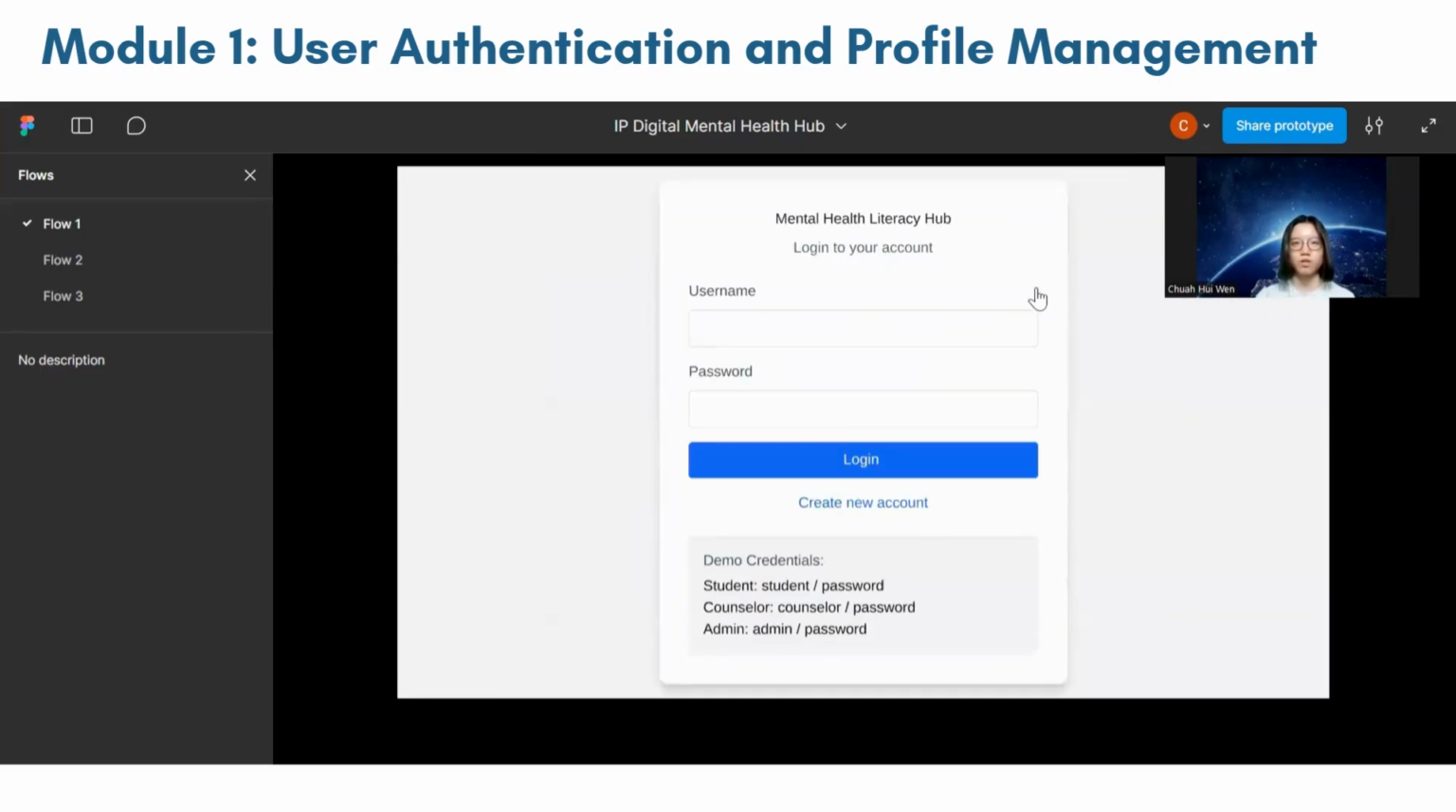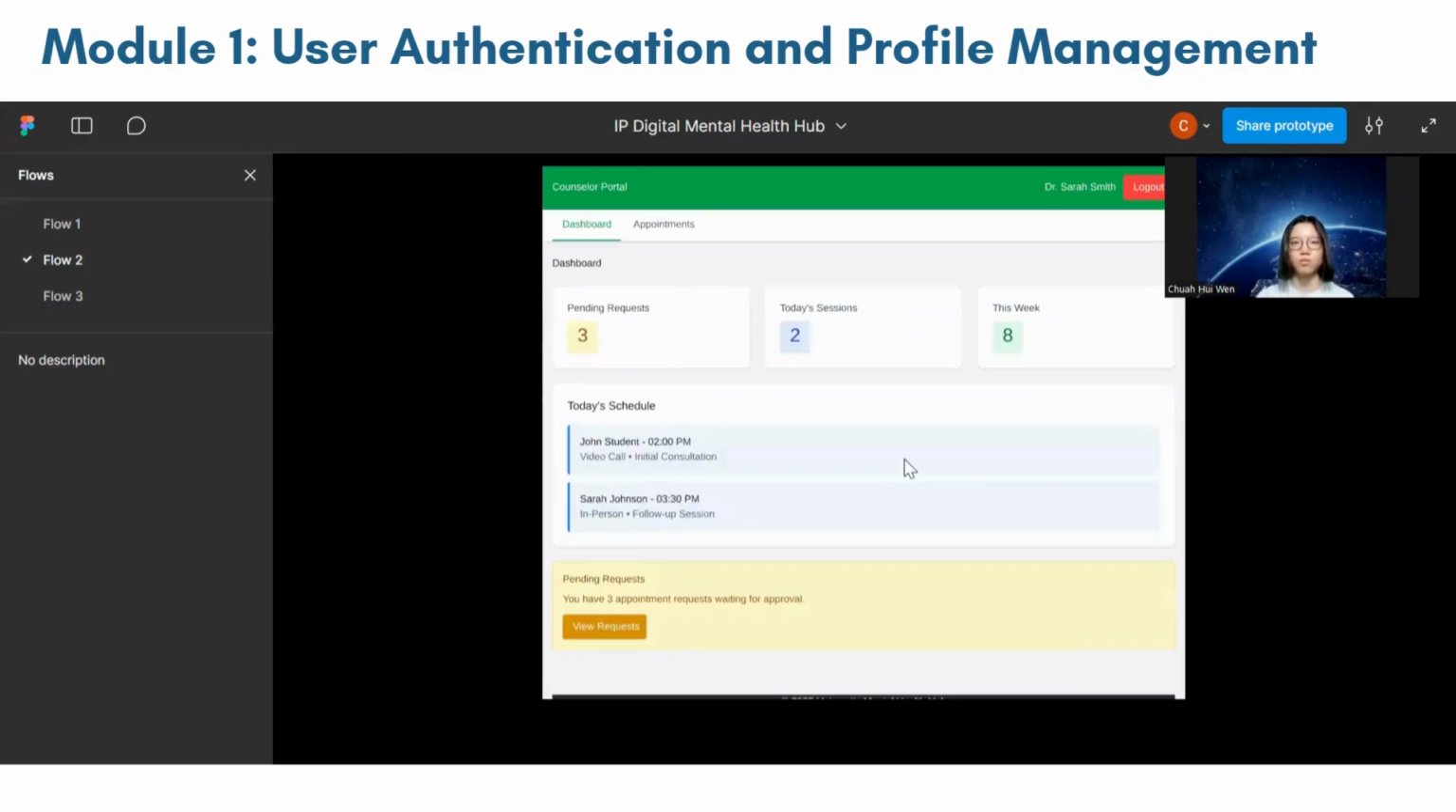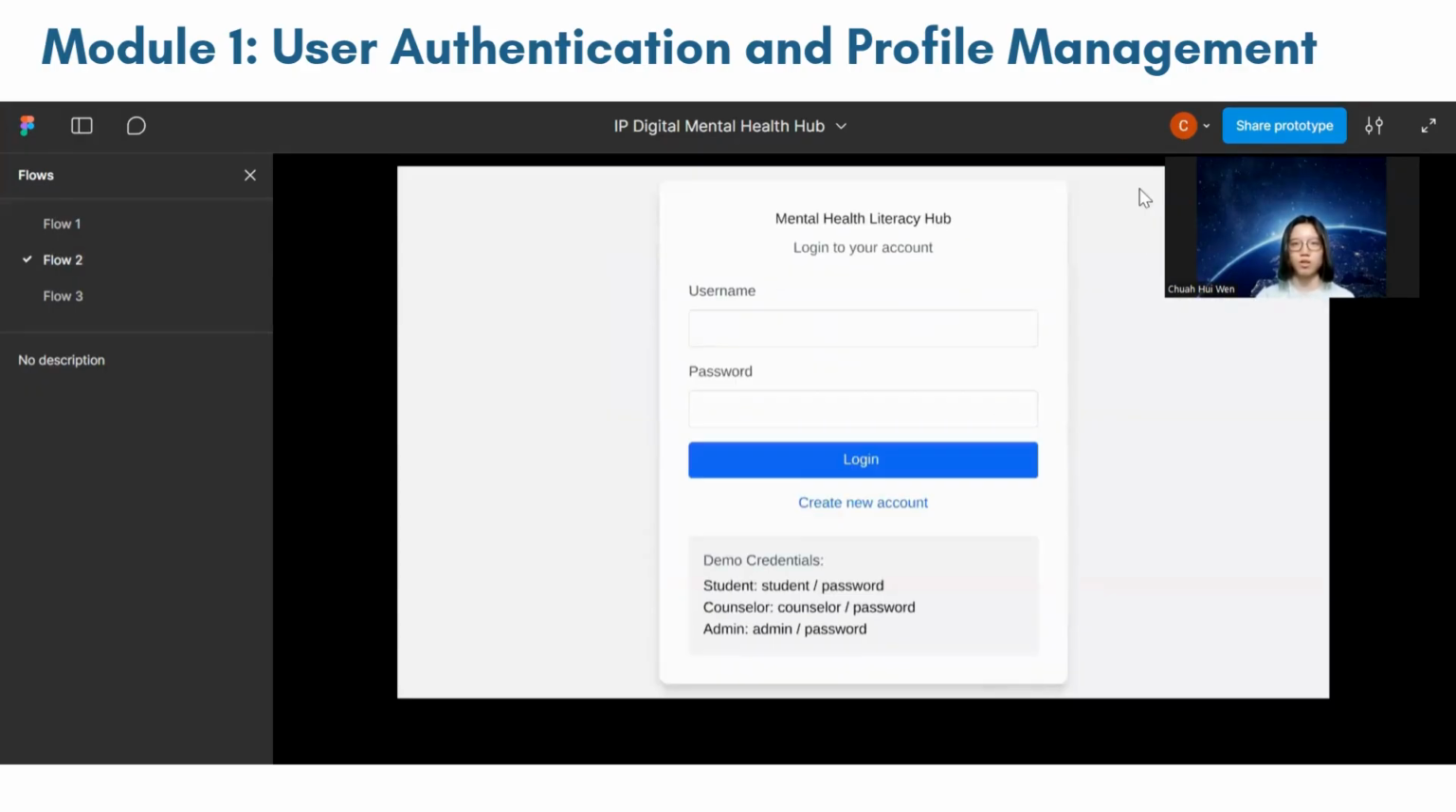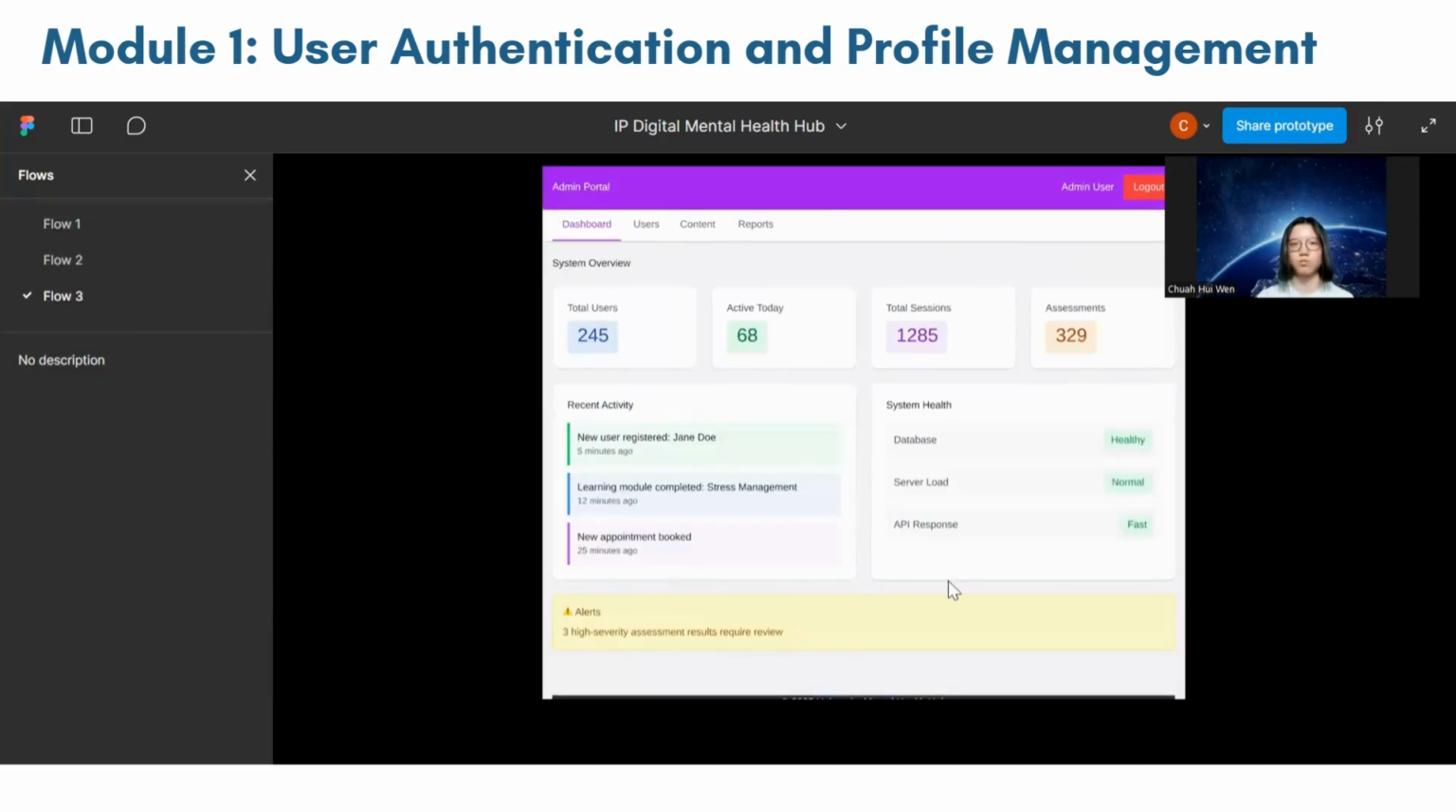And then for the counselor, you can fill in the counselor username and password and then click login. And then this is the counselor dashboard. And then for the admin, you can fill in the admin username and password. Click login. Here is the admin dashboard.